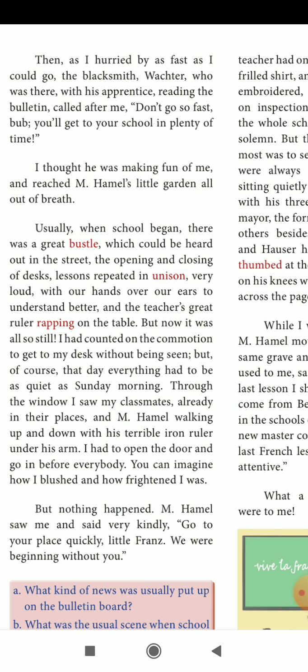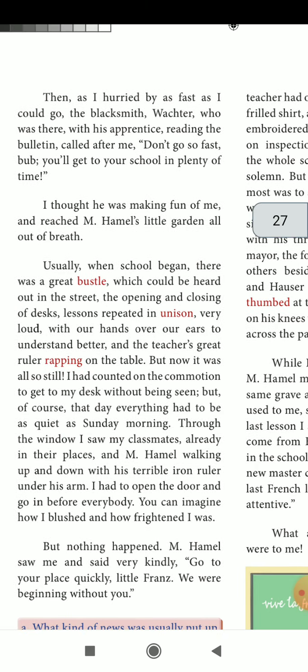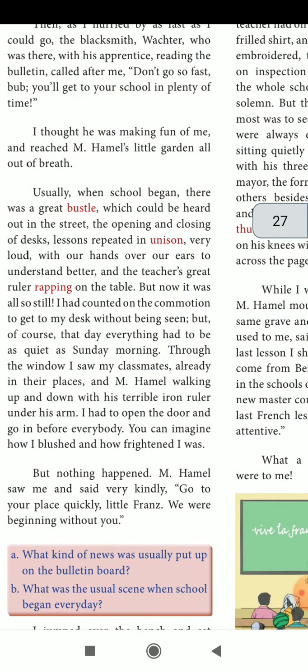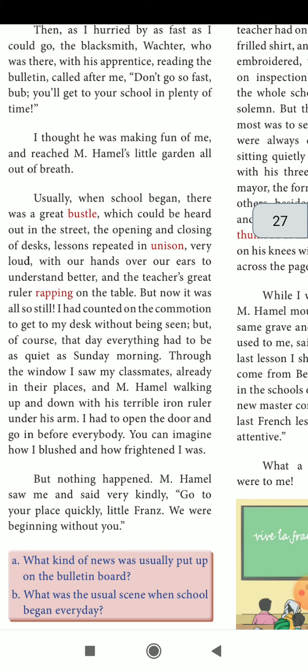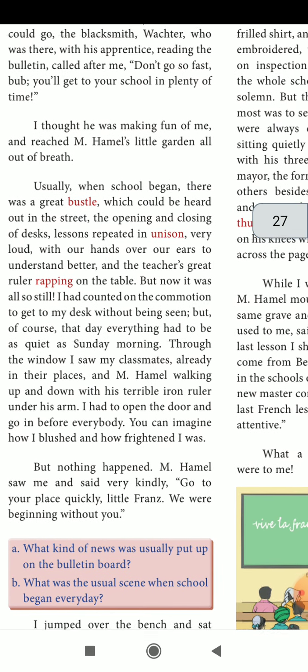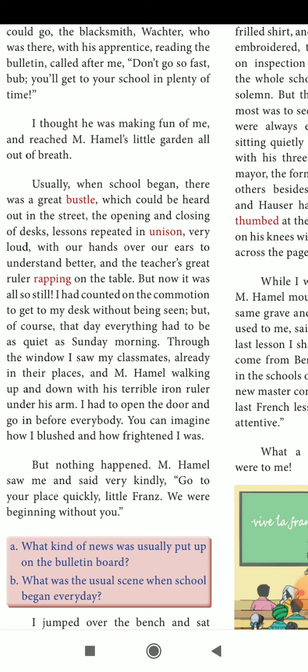While I was running, that blacksmith Wachter stopped me. He told me with his assistants, reading the bulletin, he called me and told me, don't go very fast. Don't go so fast, like that he was telling me. And he was telling, you will get to school in plenty of time. There is a lot of time, go patiently. That person stopped me and told me.